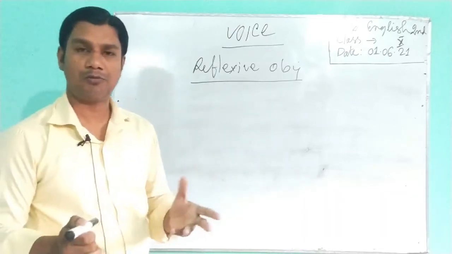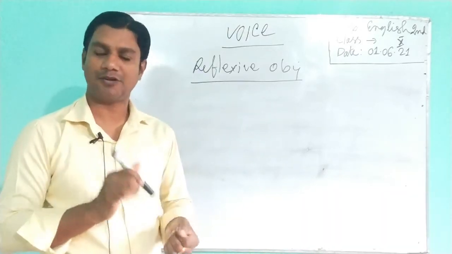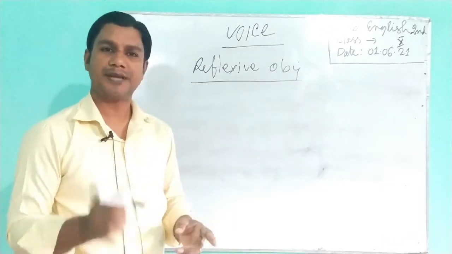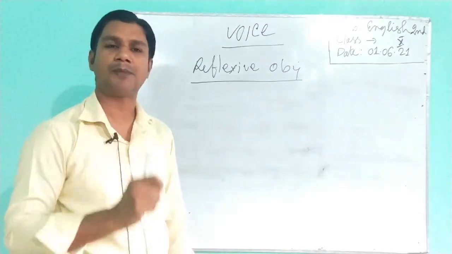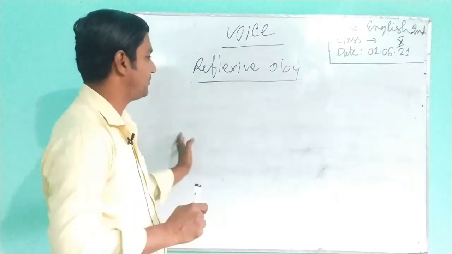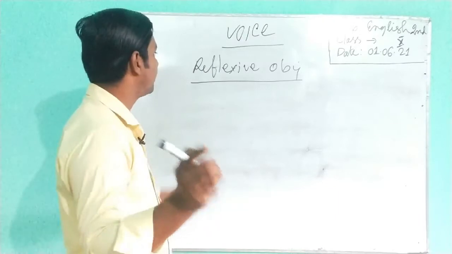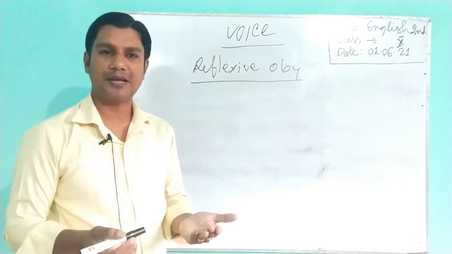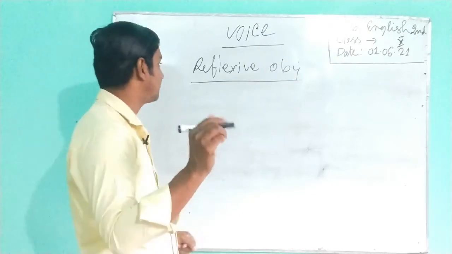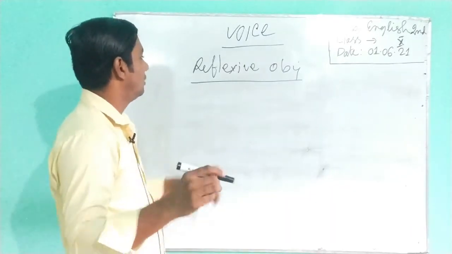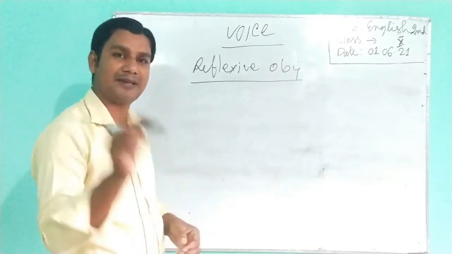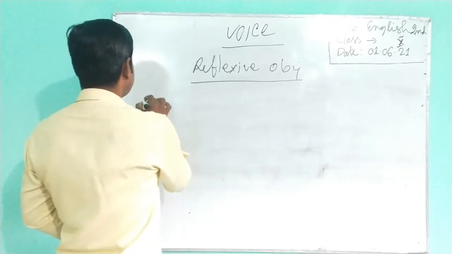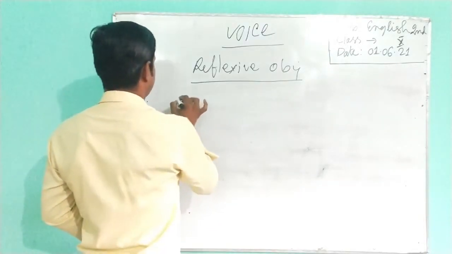Reflexive object, we already know that a reflexive object is an object where the subject and object are in the same form. That means subject and object are one person, one thing. And you can identify it quite easily: myself, himself, herself, themselves, ourselves. That means this kind of object is a reflexive object. But in the case of reflexive object, the rules are in a different form. Just observe and look at what I say.